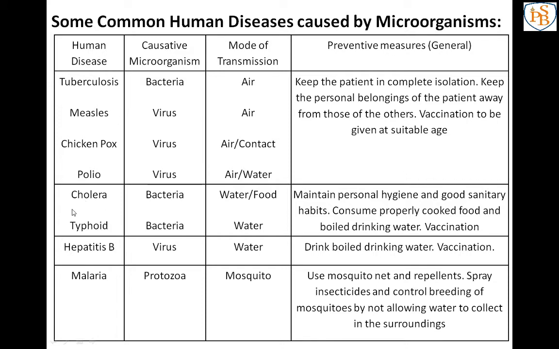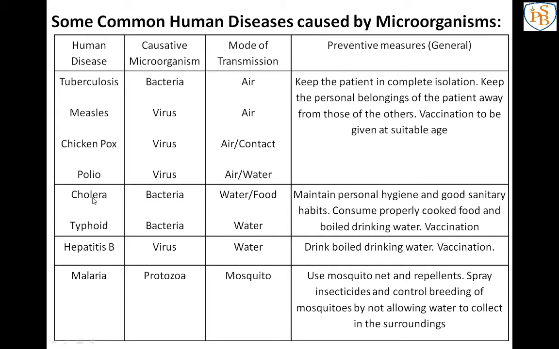The next two diseases are cholera and typhoid. Both are bacterial diseases which are caused through water or food. If there is contaminated water or contaminated food and we drink or eat that, the bacteria enter our body and we get cholera and typhoid.